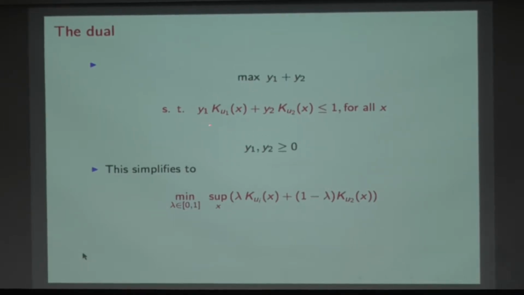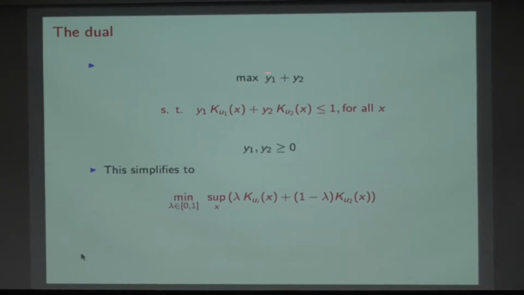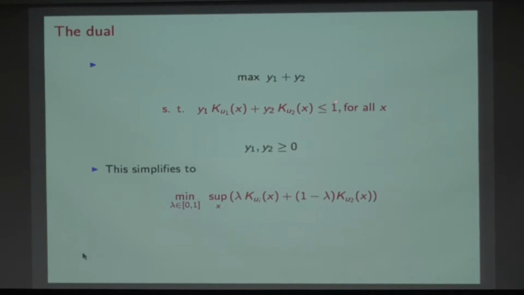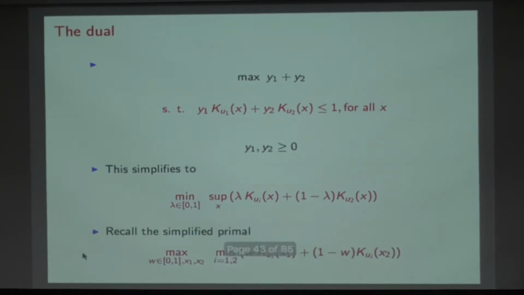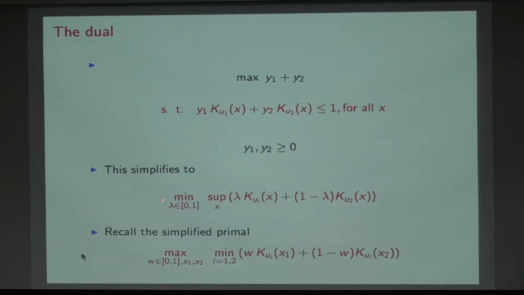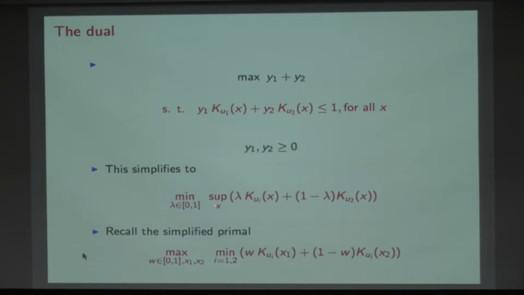Because this should be true for all x, this should be less than 1 upon y1 plus y2. So basically, maximizing this thing is same as minimizing 1 upon y1 plus y2, which is minimizing the highest value of this guy. So a lot of this stuff is going on, but I just want to say some nice things to you in this. I'll stop after that. The dual gives me this min-max problem. Minimum over lambda in 0, 1, so that this supremum is minimized. The primal was maximized with this W so that this minimum is maximized.